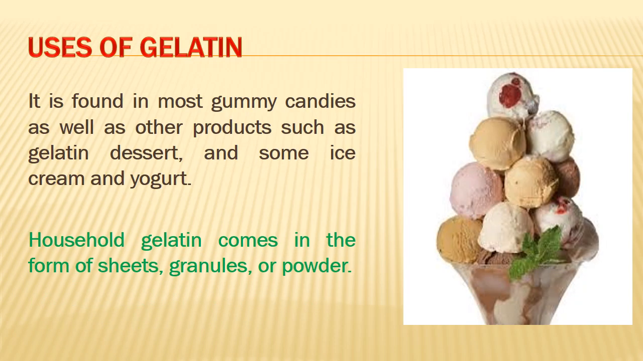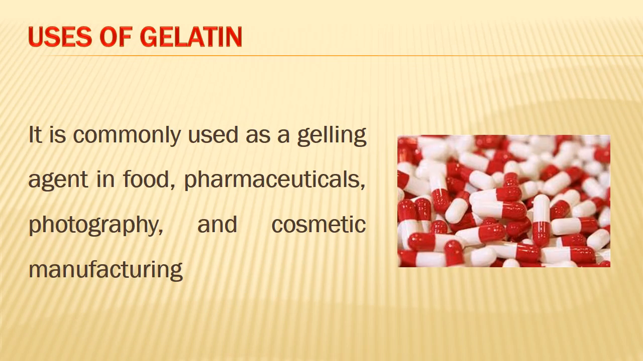Gelatin is also used in most of the gummy candies as well as other products such as gelatin dessert and some ice cream and yogurt. And there is household gelatin which comes in the form of sheets, granules or powder. It is also used in homemade food preparations and desserts. Gelatin is also commonly used as a gelling agent in food, in pharmaceuticals, in photography and cosmetic manufacturing, and some of these details we are going to see next.